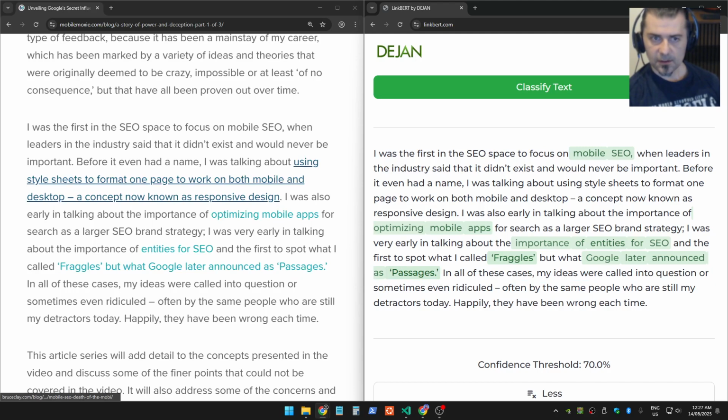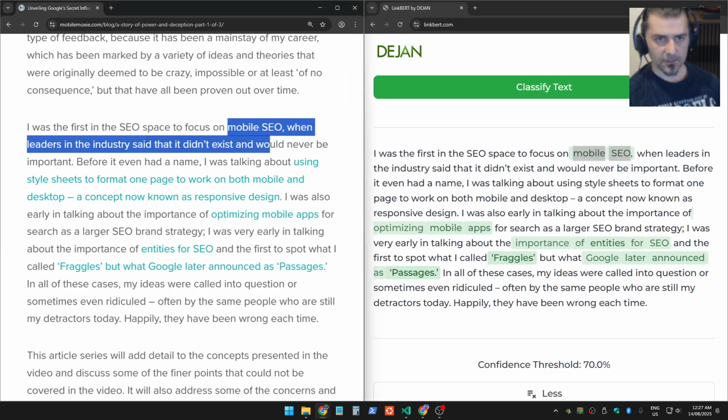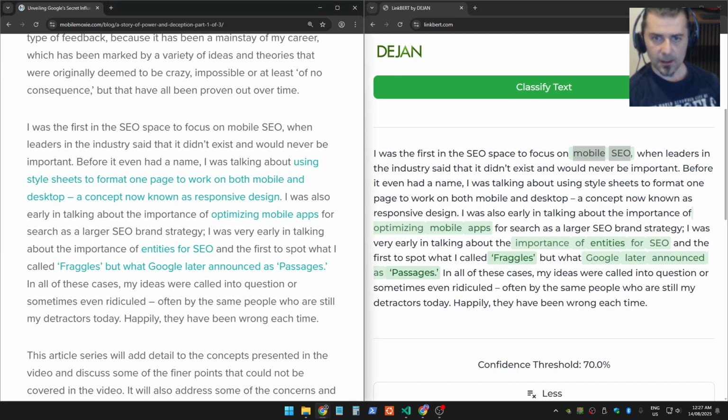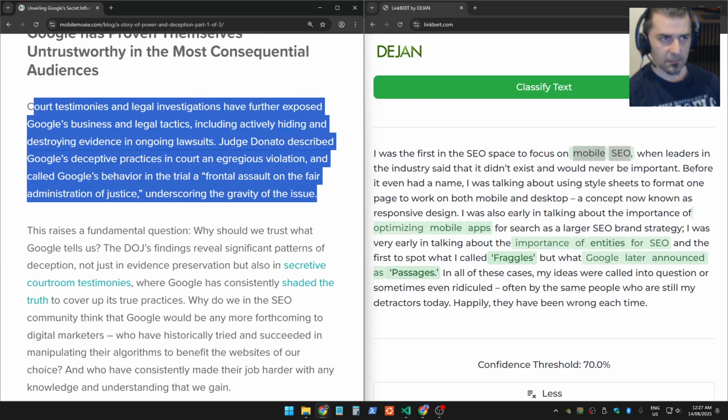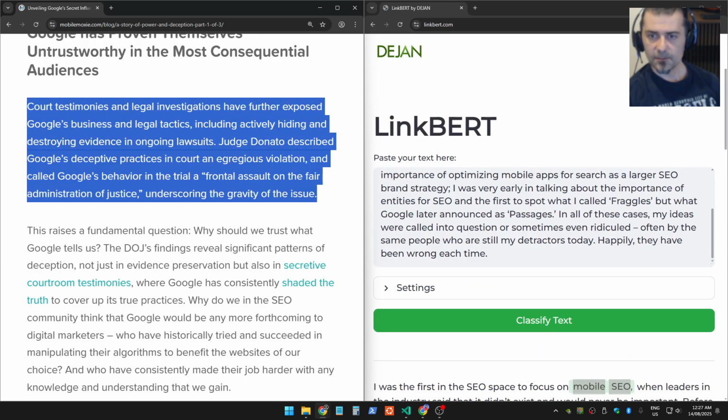So effectively, this one is missing, but we've got optimizing mobile apps, and that one's interesting because it's suggested to be a link, but it wasn't linked there. Maybe it should be. Okay, so we can go to any random paragraph and repeat the same exercise.